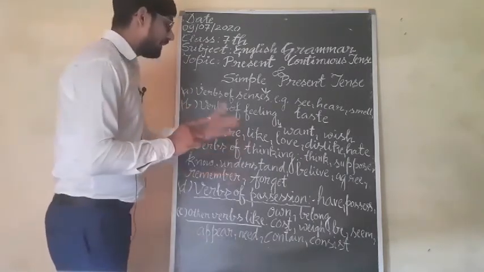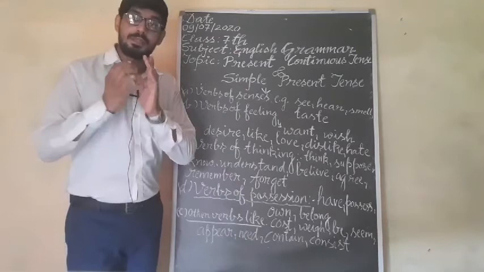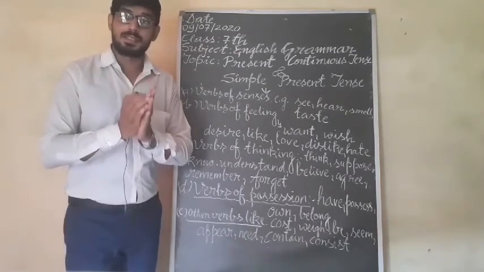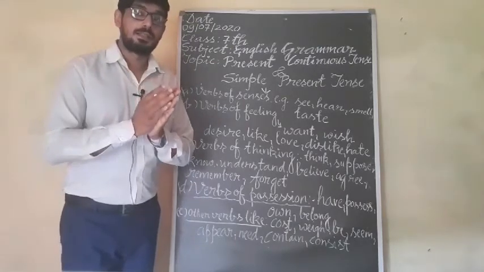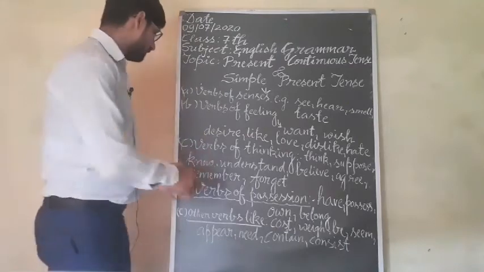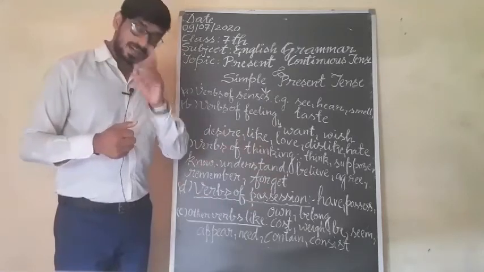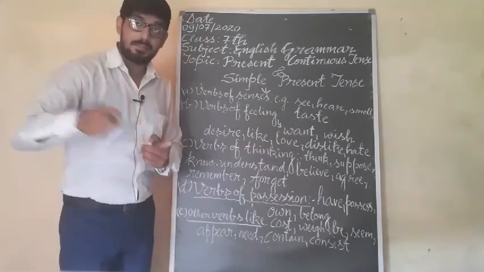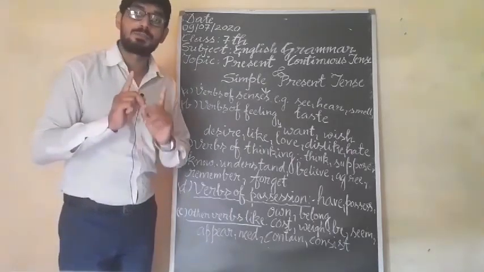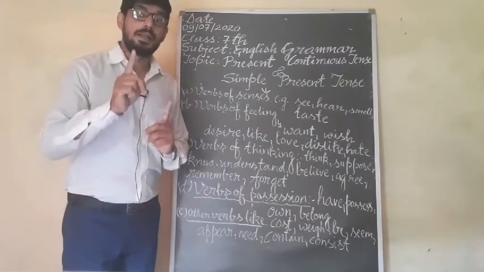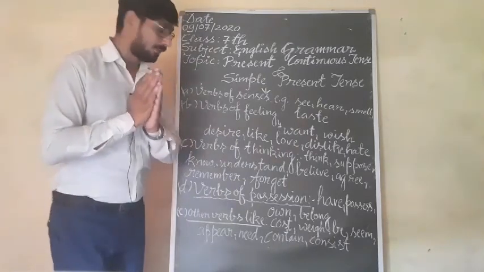Third is verbs of thinking. Suppose that you are writing I am thinking to do something. It is incorrect. You have to write what? I think to do something. In simple present tense you have to write. After that you are getting verbs of possession. If you write I am having a pain, it is incorrect. I have a pain. I am having a car, it is incorrect. You have to write I have a car. It is correct. You have to write in simple present tense, in present indefinite tense.